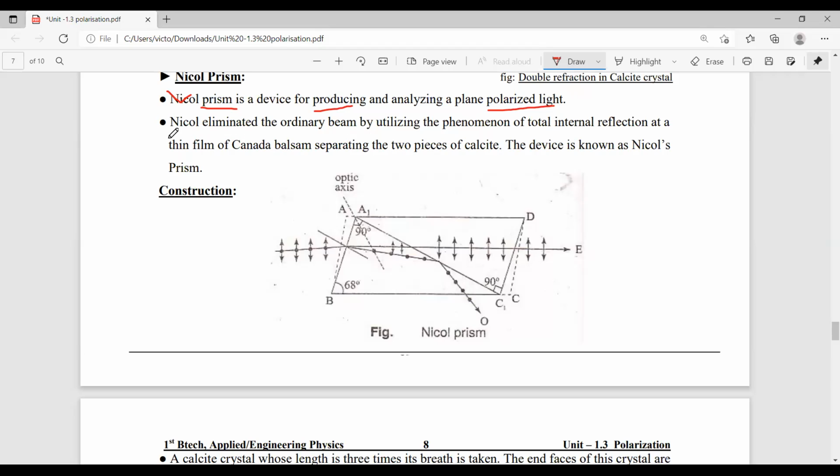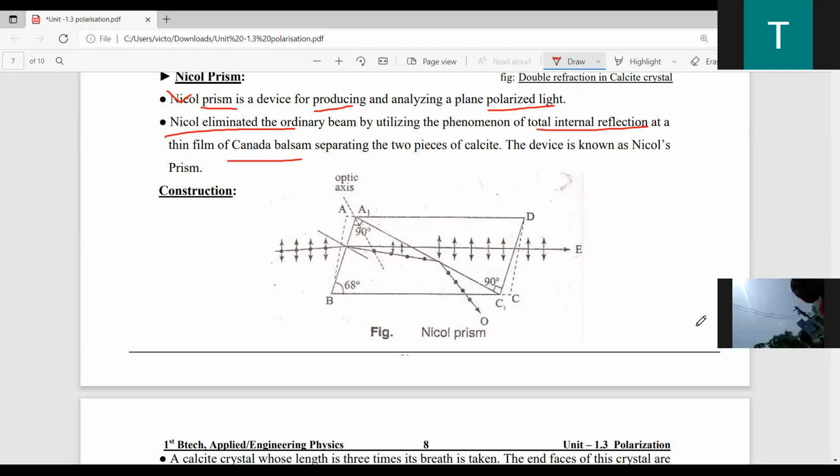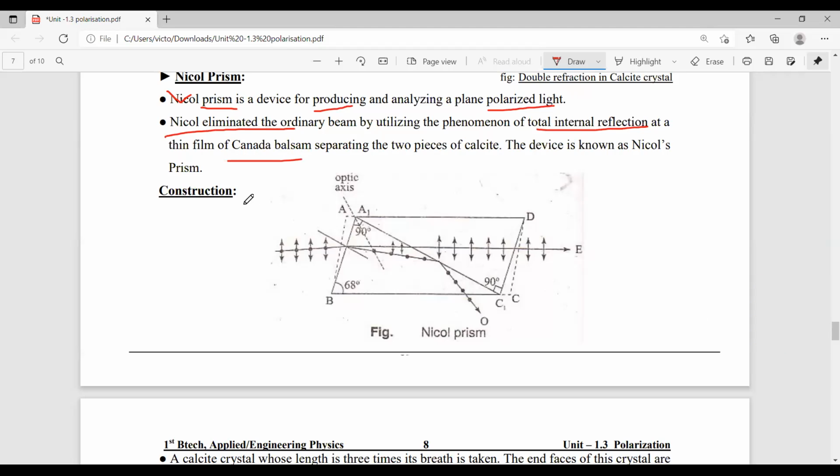Generally, the Nicol prism works on the principle of total internal reflection. Here, a very important role is played by Canada balsam. So, what is Canada balsam? I will explain that.